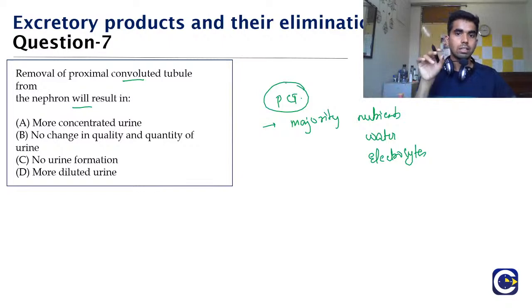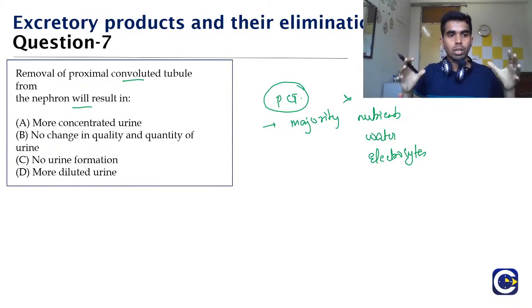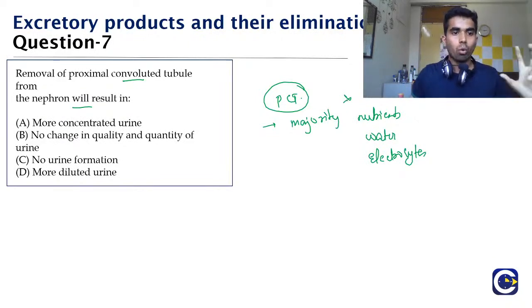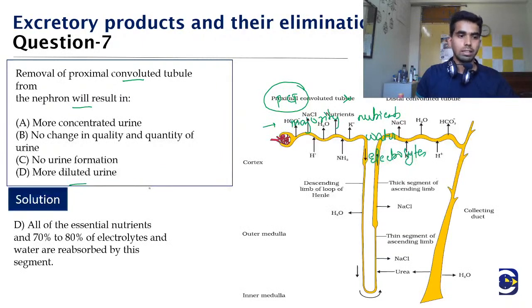So if this segment is affected, then absorption will not occur. It means that the water will not be absorbed. If the water is not absorbed, water will remain in the urine and you will pass out most of the urine that is formed by the glomerular filtrate, and hence the urine will be diluted. So the correct answer, yes Jivita, would be option D.